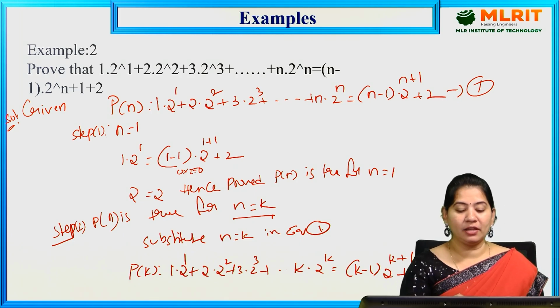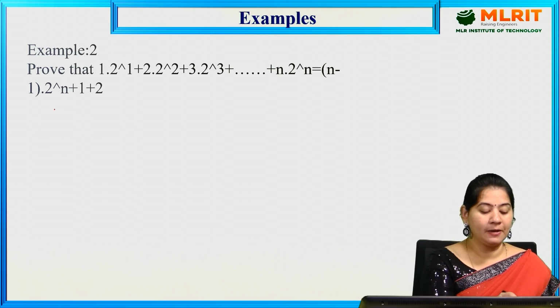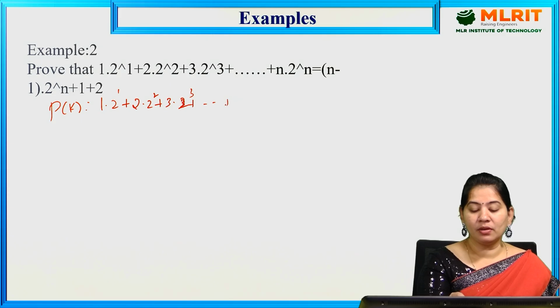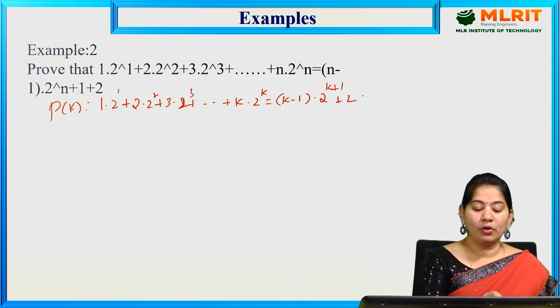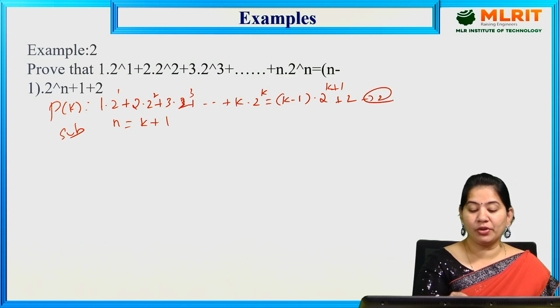Let me write it down here itself so that you will get clarity. So here P of k is equal to 1 into 2 power 1 plus 2 into 2 power 2 plus 3 into 2 cube plus so on plus k into 2 power k is equal to k minus 1 into 2 power k plus 1 plus 2. Now you have to substitute n is equal to k plus 1 in equation 2 here.